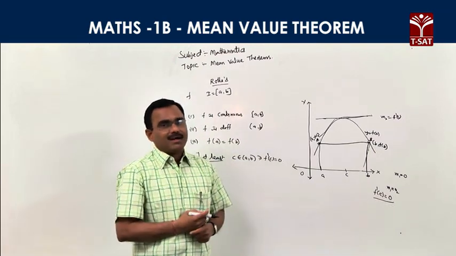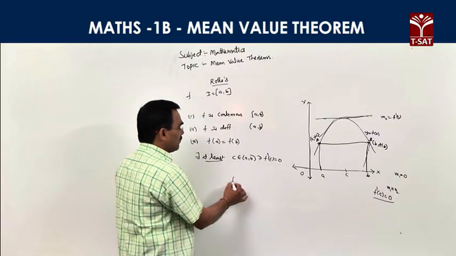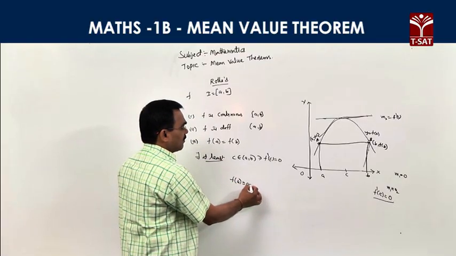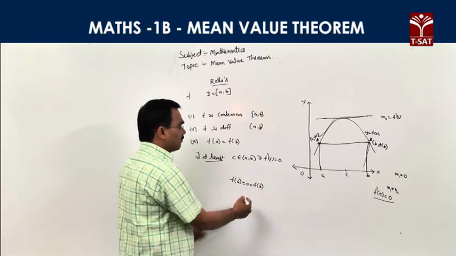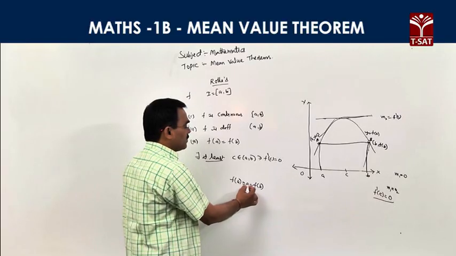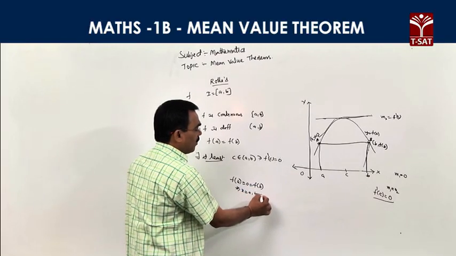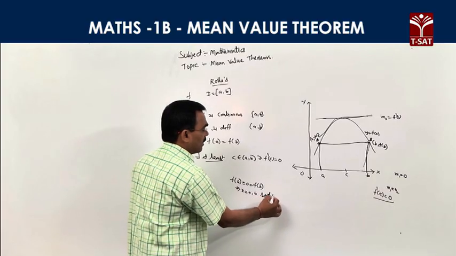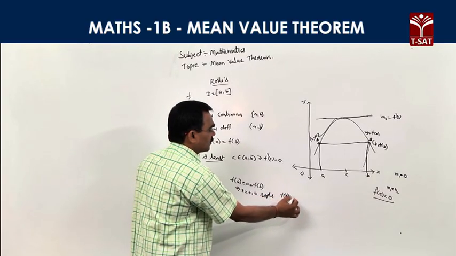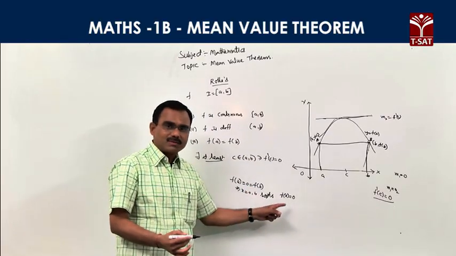Next, what is the algebraic application of Rolle's theorem? Suppose f(a) = 0 = f(b). So f(a) and f(b) are both equal to 0, which means x = a and x = b are the two roots of the equation f(x) = 0.